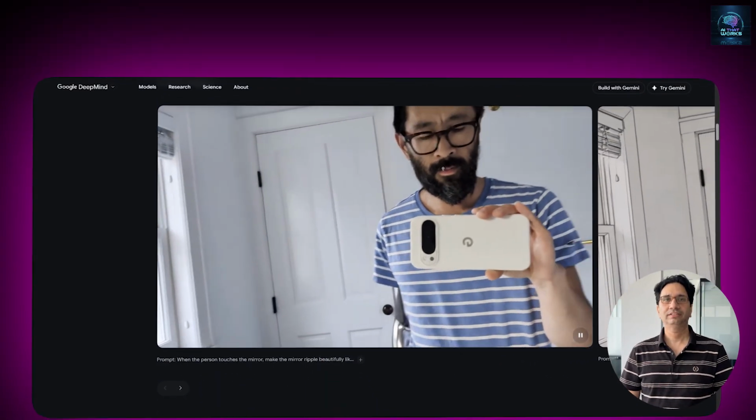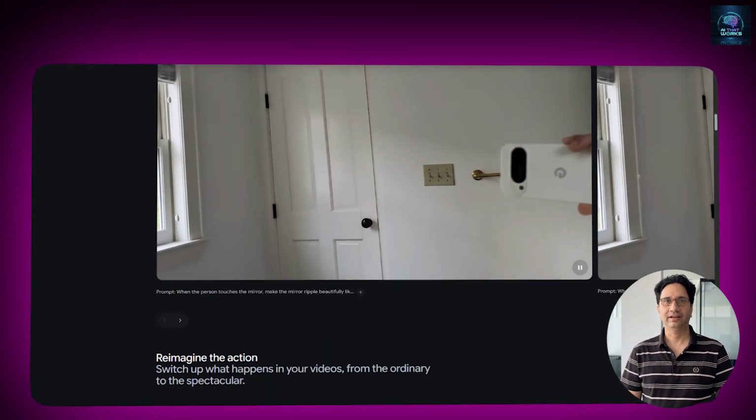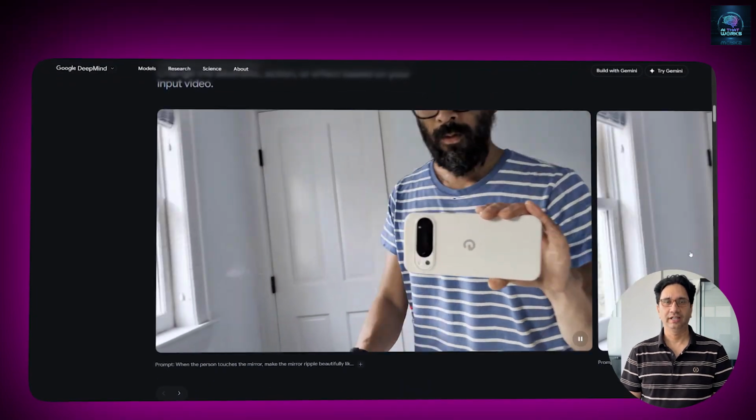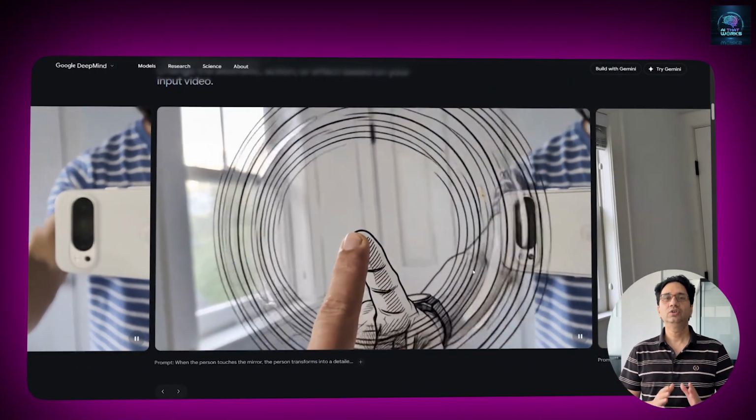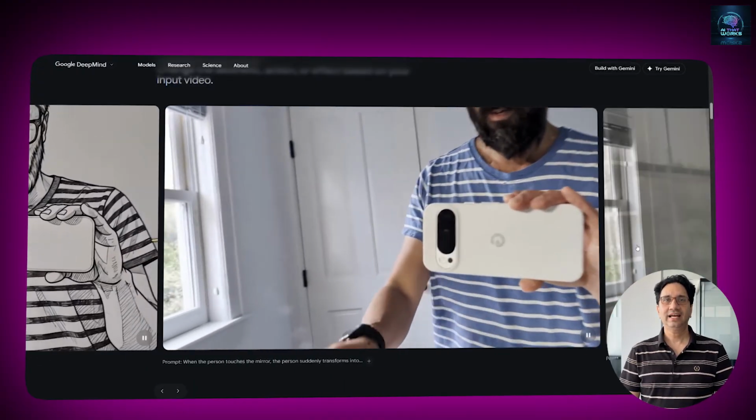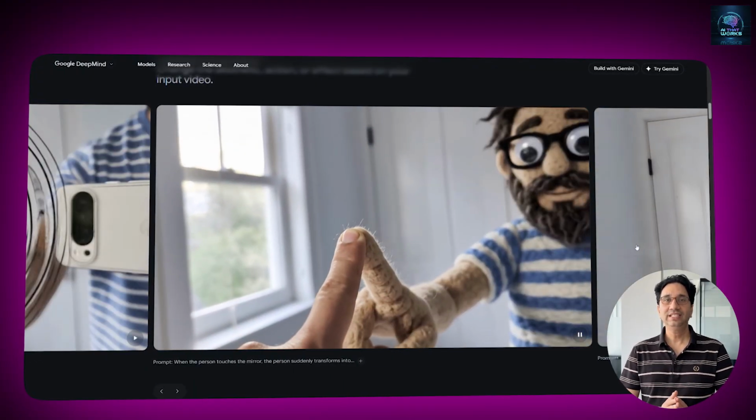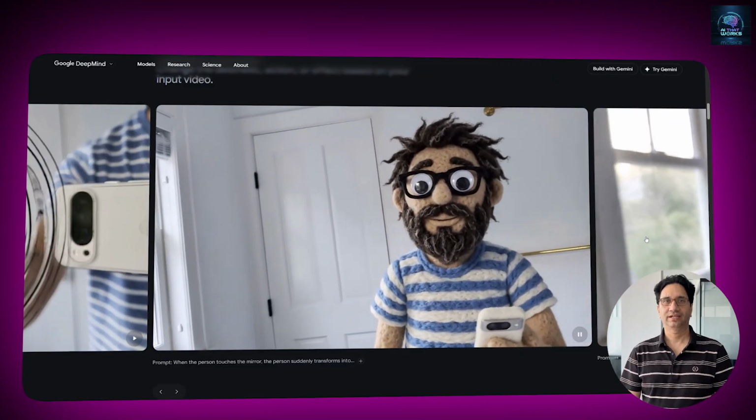On VEO 3.1, complex physical sequences often broke down. Objects would float when they should fall. Liquids would move in ways that looked artificial. Omni handles these scenarios dramatically better because it is reasoning about the physics, not just animating patterns it has seen before.